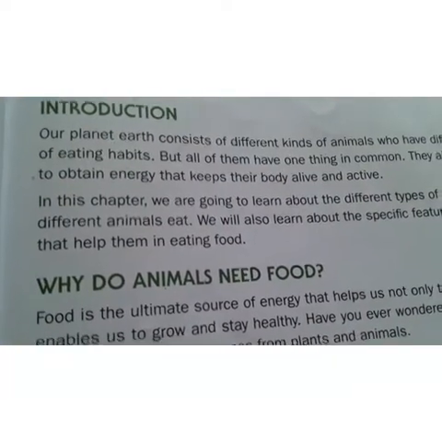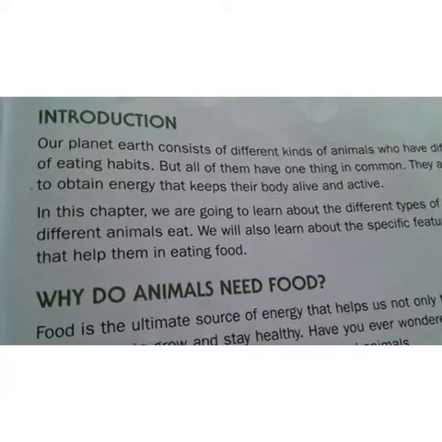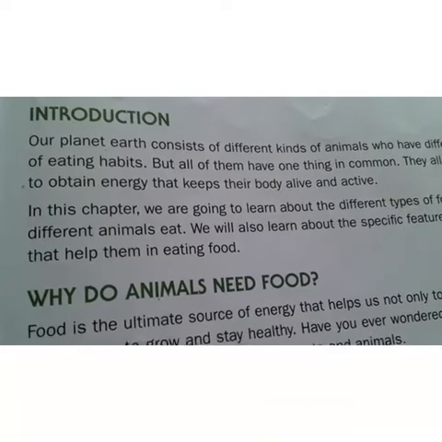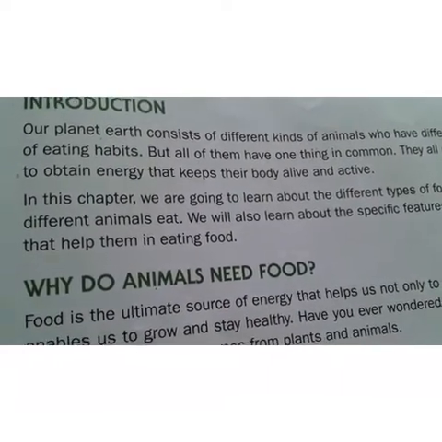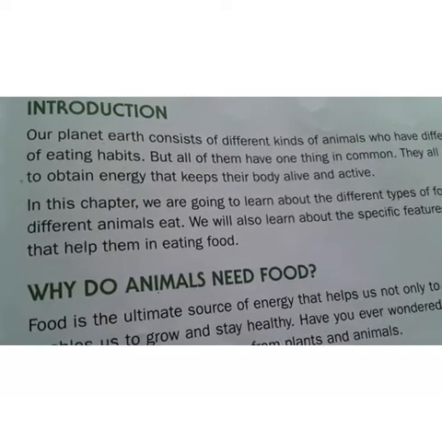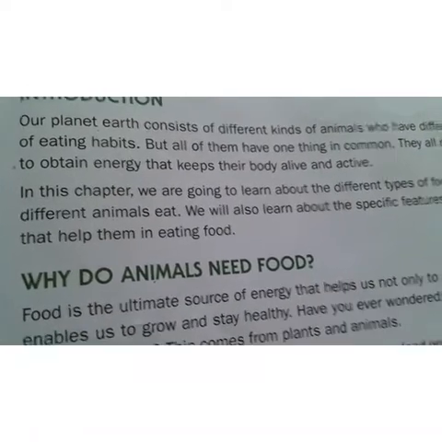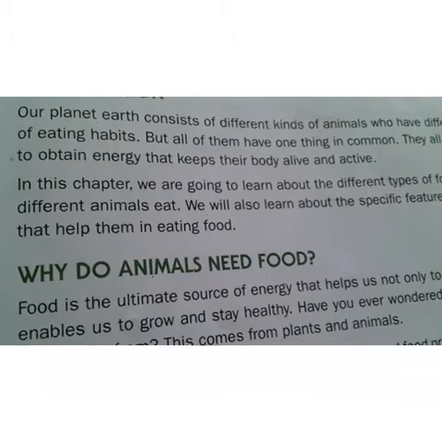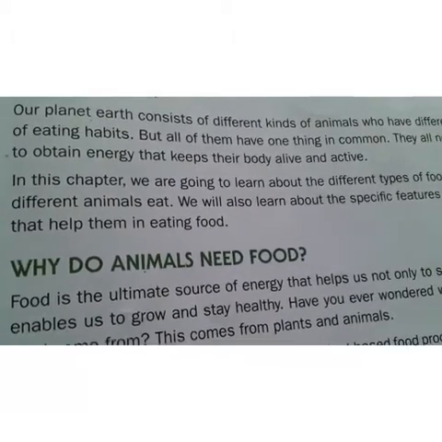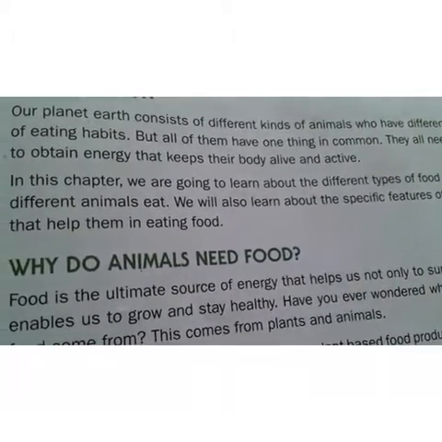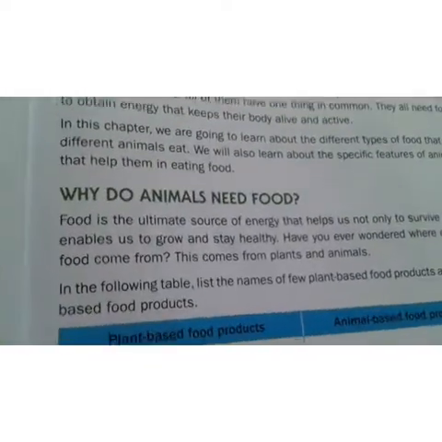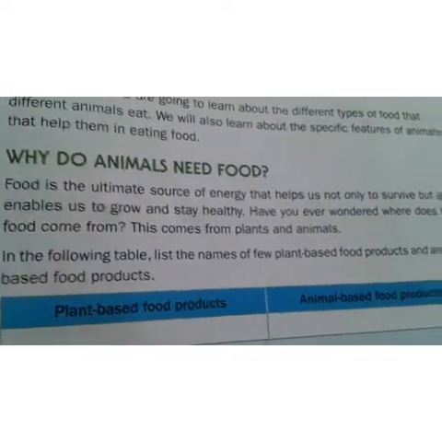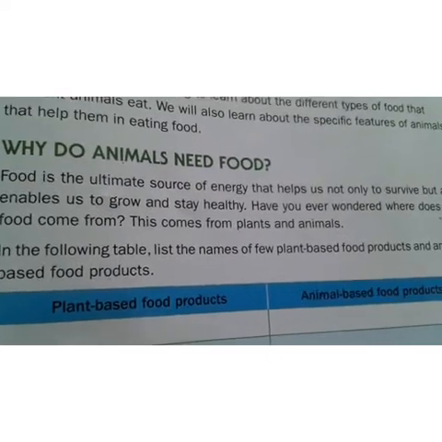And also I told you the introduction about the animals. Our planet Earth consists of different kinds of animals, that are domestic animals and wild animals. Okay, and in this chapter what do we have to learn? We are going to learn about the different types of food habits and what different animals eat. And coming to why animals need food, I also told you the importance of food.